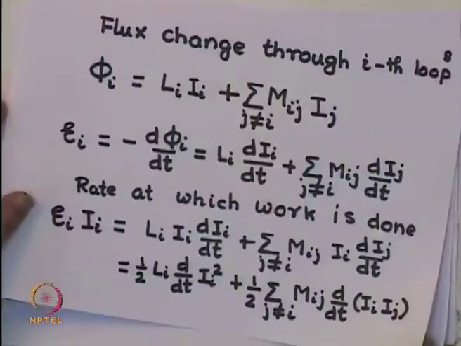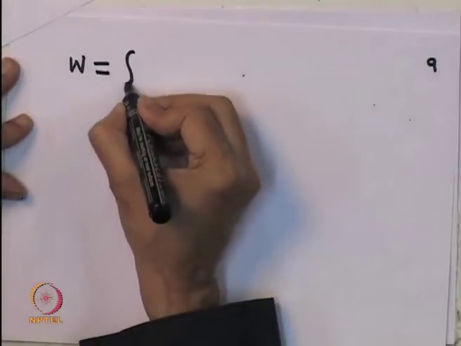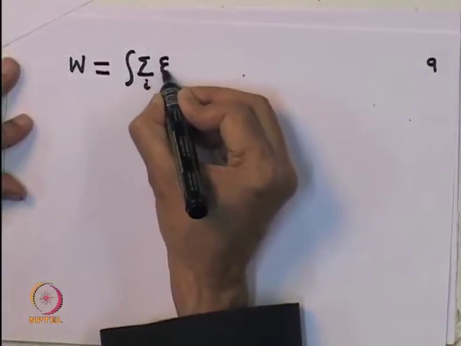So, with this we can now calculate how much is the total work done. This is the rate at which the work is being done, so all that you need is to integrate it over dt. This will give me the work done, which will convert to the potential energy, which is the integral of the sum over i of Ei Ii.